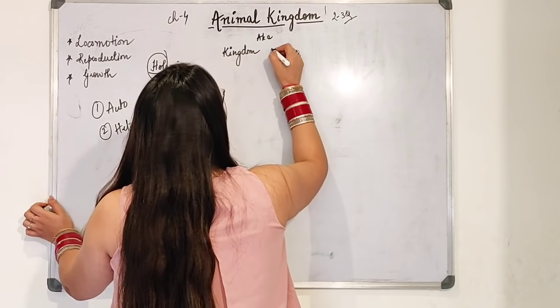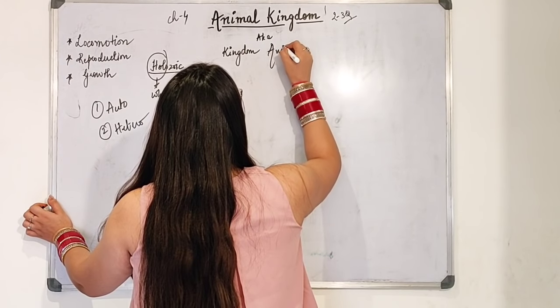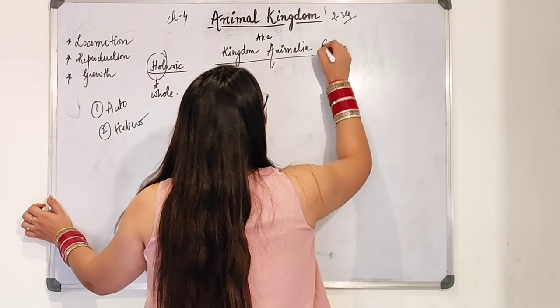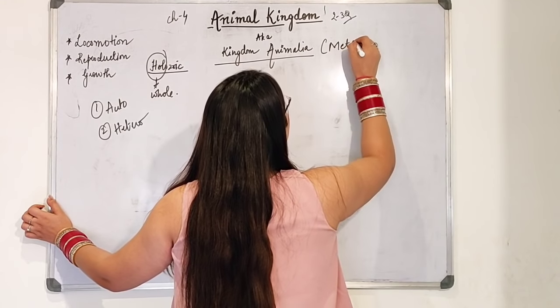So now let's come to animal kingdom, also called kingdom Animalia. Kingdom Animalia is also known as metazoans.